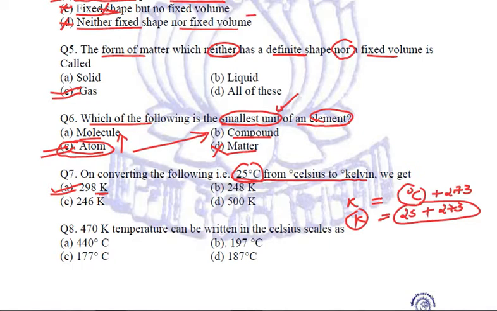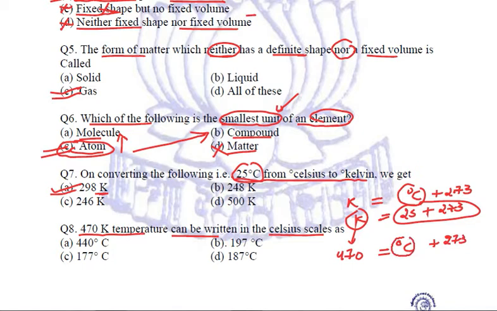Fine. The next question is the opposite. A temperature of 470 Kelvin can be written on the Celsius scale as? Now in this case, the Kelvin temperature is given to us. So 470 is equal to the temperature in degree Celsius plus 273.